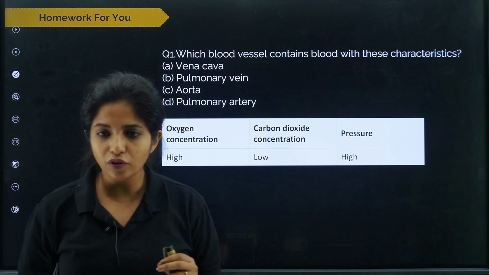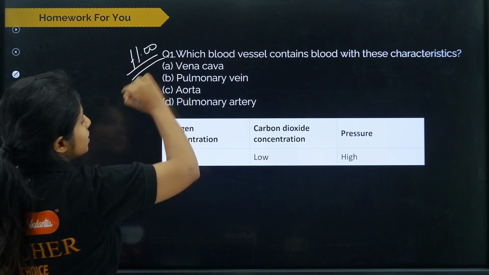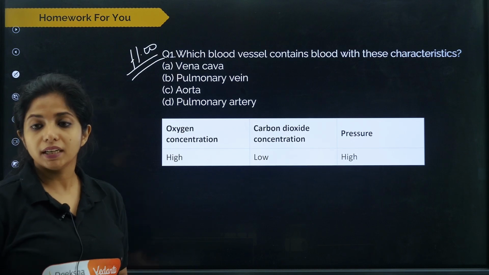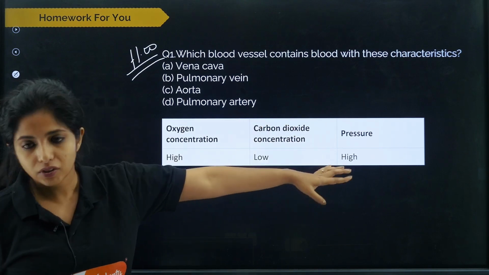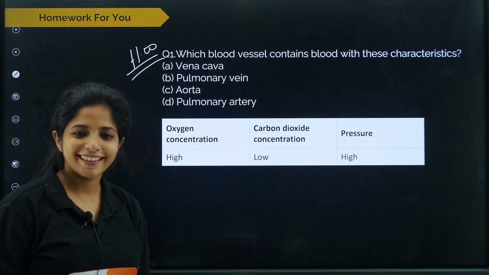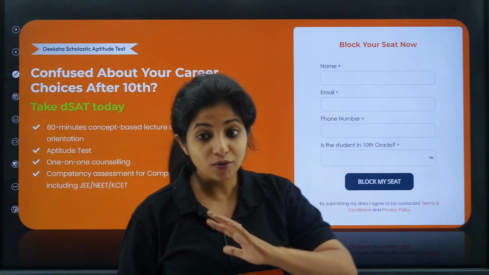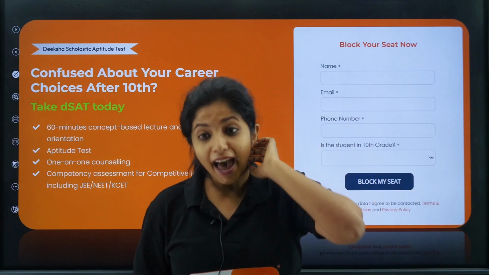This is a small homework that I want to give you. If you can, do let me know in the comment section what the answer is for this. Which blood vessel contains blood with these three characteristics? Vena cava, pulmonary vein, aorta or pulmonary artery. That's your job.